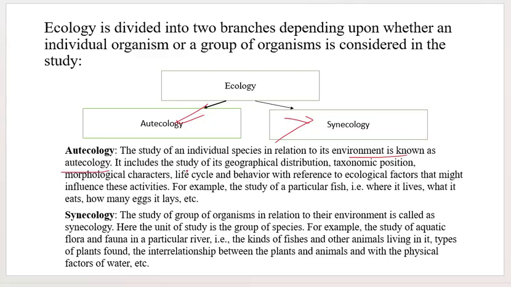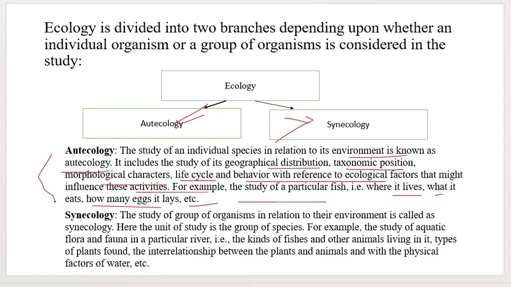It includes the study of its geographical distribution, taxonomic position, morphological characters, its life cycle, and behavior with reference to ecological factors that might influence these activities. For example, the study of a particular fish: where it lives, what it eats, how many eggs it lays, and so on.